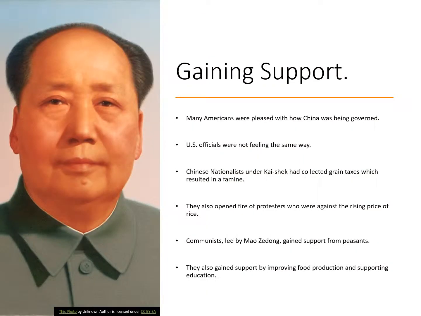But gaining support, many Americans were pleased with how China was being governed by Chiang Kai-shek, the nationalist leader, but U.S. officials were not feeling the same way. Chinese nationalists under Kai-shek had collected grain taxes on the Chinese, which had resulted in a famine, and they had also opened fire on protesters who were against the rising price of rice. So communists, led by Mao Zedong, had been gaining support from peasants, and they also gained support by improving food production and supporting education. That's Mao Zedong right there.